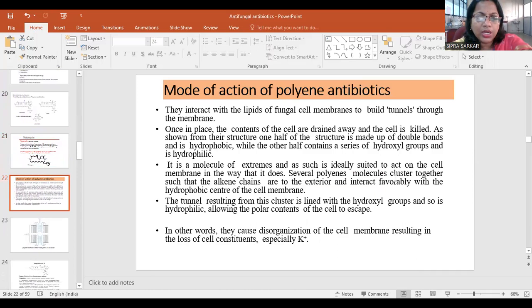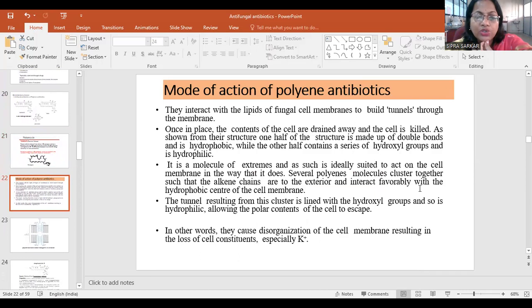Mode of action of polyene antibiotics: they interact with the lipids of the fungal cell membrane to build tunnels through the membrane. Once in place, the contents of the cell are drained away and the cell is killed. As shown from the structure, one half of the structure is made up of double bonds and is hydrophobic, while the other half contains a series of hydroxyl groups and is hydrophilic.